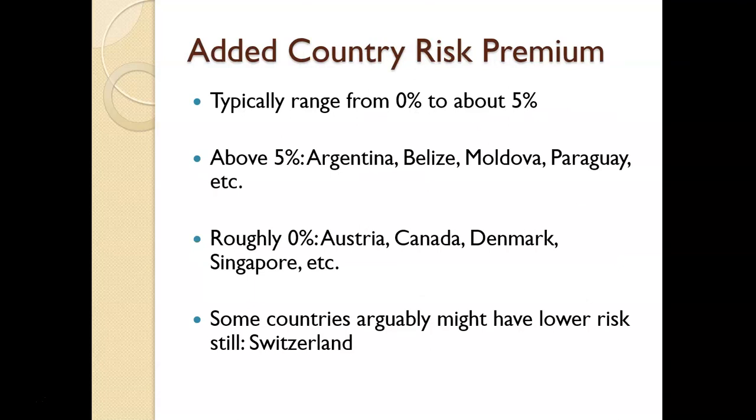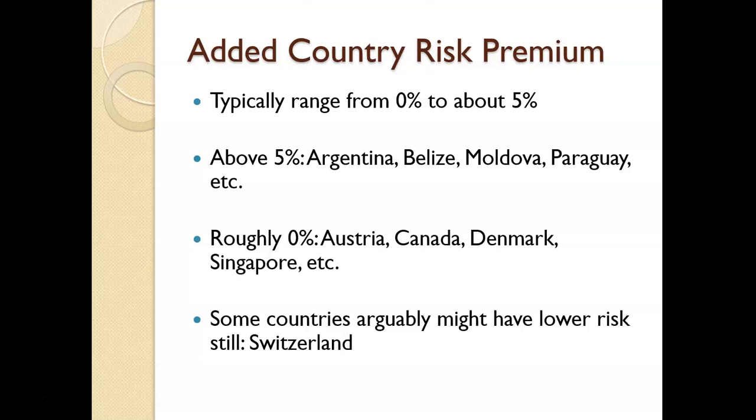One way to look at this is, hey, I'm in a different country. Clearly they have a different risk premium than the United States. How do I take that into account? Well, maybe the adjustment is to add a particular premium. If I'm in a country that has had more risk historically, maybe Argentina, Belize, Moldova, Paraguay, the adjustment could be as high as over 5% added to the premium. So let's just pretend my market risk premium in the U.S. based firm is 5. Well, this would imply maybe it's 10 or greater in these countries.